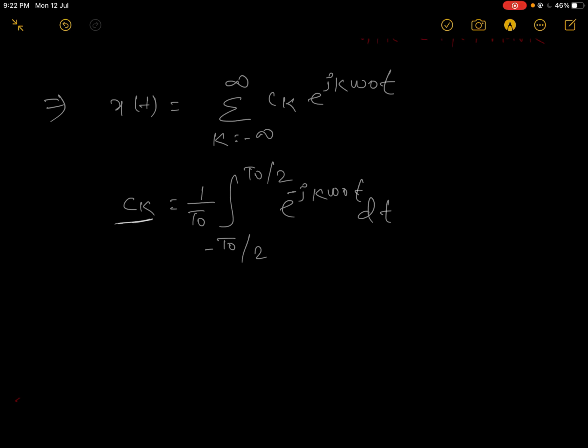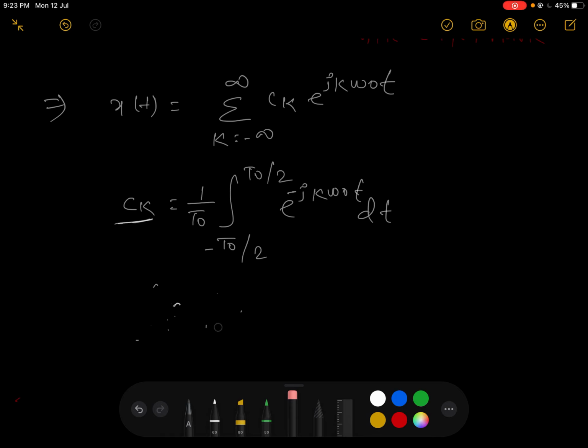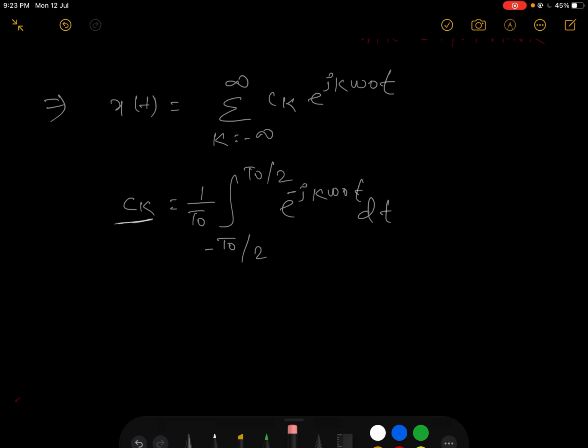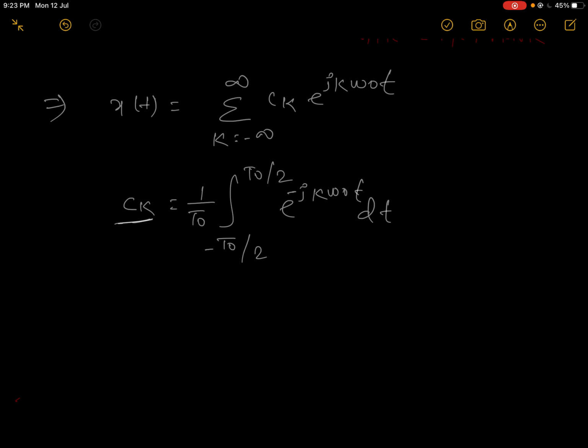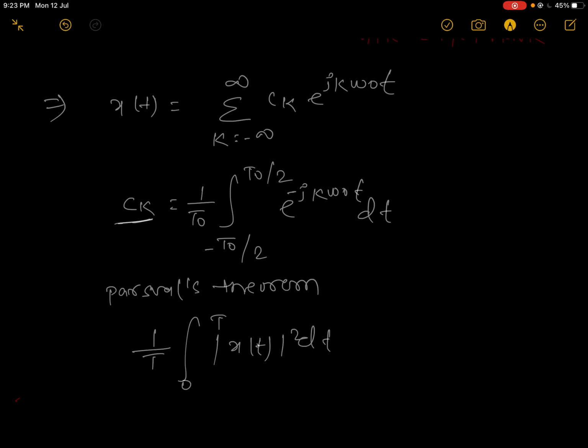Why are we finding the ck? Because according to Parseval theorem, the power, 1 upon T times the integral over one period of mod x(t) square dt, is equal to the summation from n equal to minus infinity to plus infinity of mod an square. Whether you take n or k, no problem.